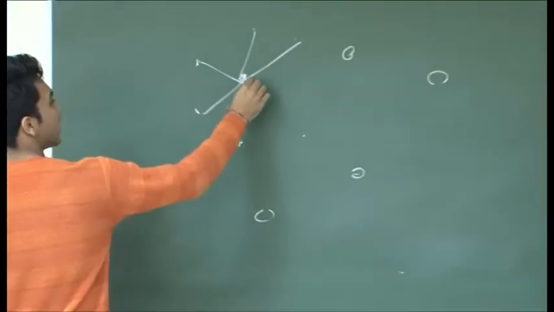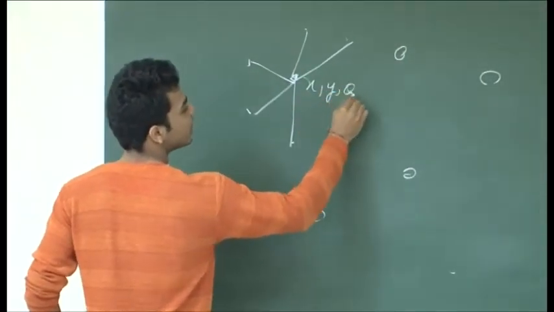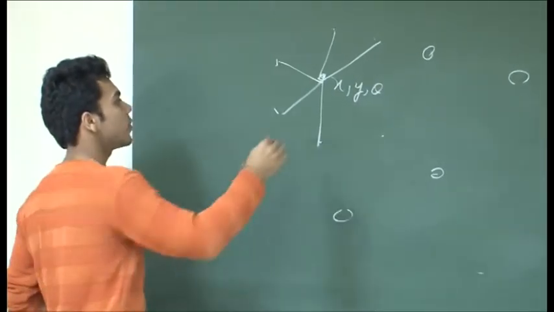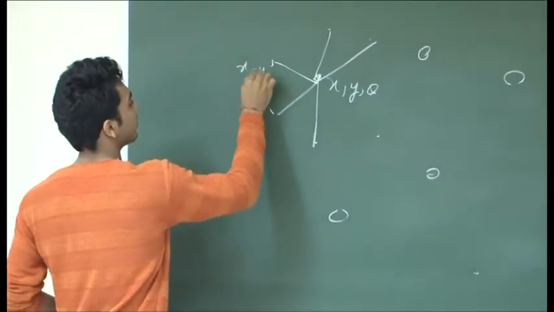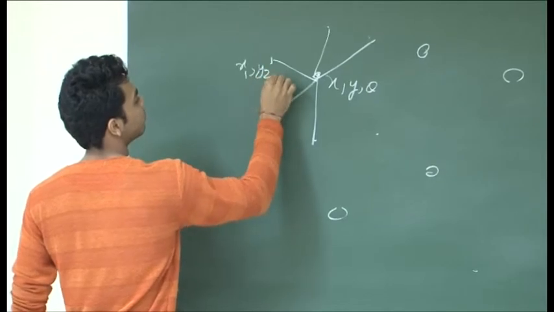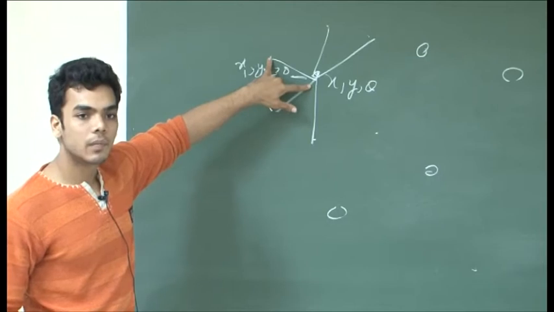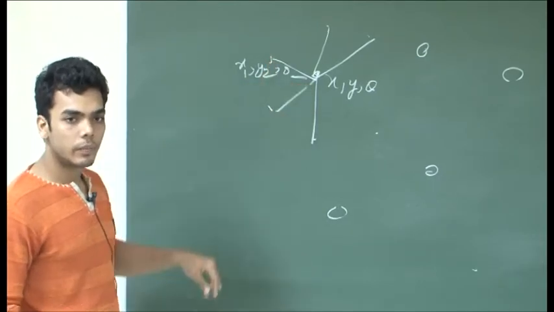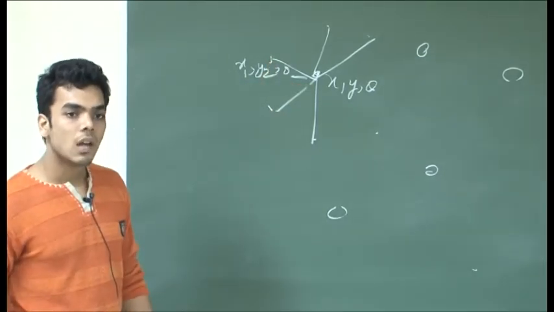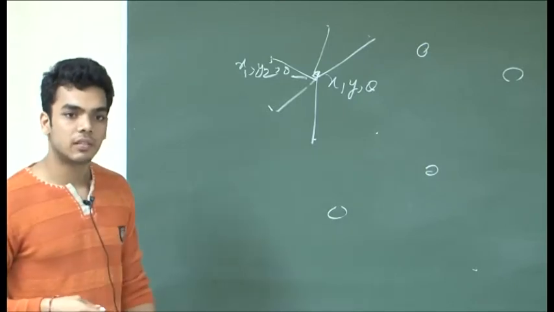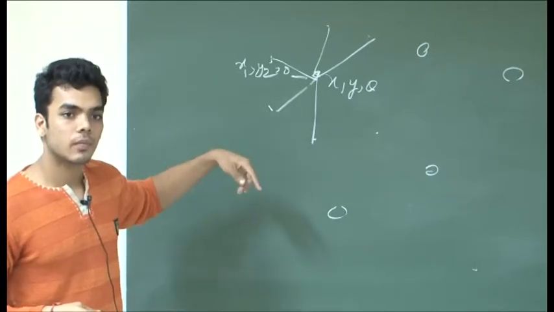We have x, y, theta values for each minutia, so we can easily find the distances, and we make the feature vector for all the minutiae in the system.